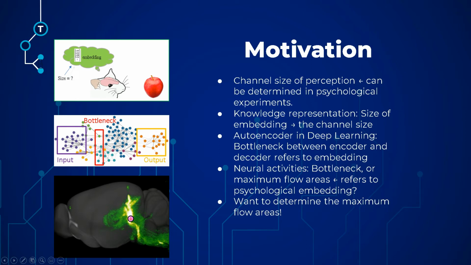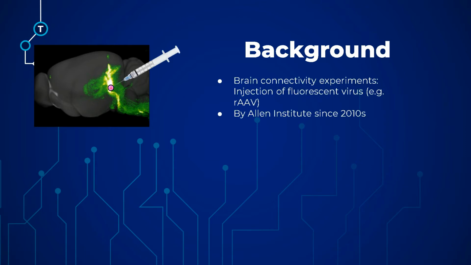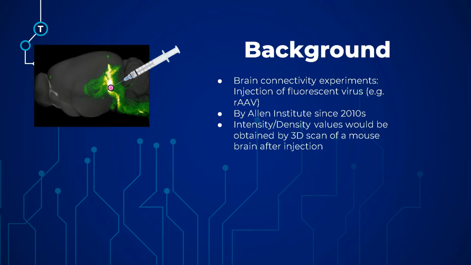So, we want to determine the maximum flow areas of our neural connection. The good news, there is some very accurate data regarding brain connectivity. The Allen Institute has taken some brain connectivity experiments regarding injection of some virus into a mouse brain over the last decade. In those experiments, some select fluorescent virus such as rAAV would be injected into a mouse brain, and then the mouse brain would be taken to a scanner.